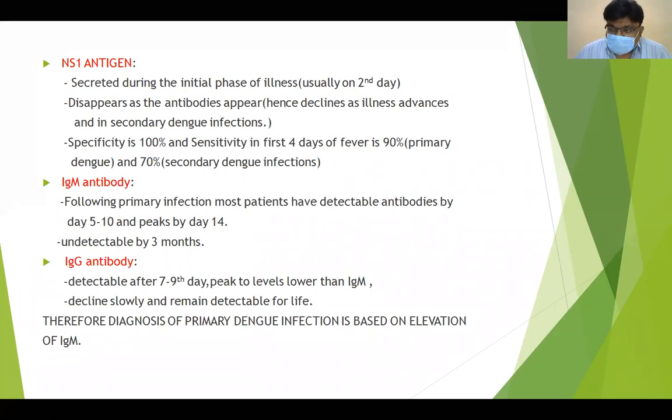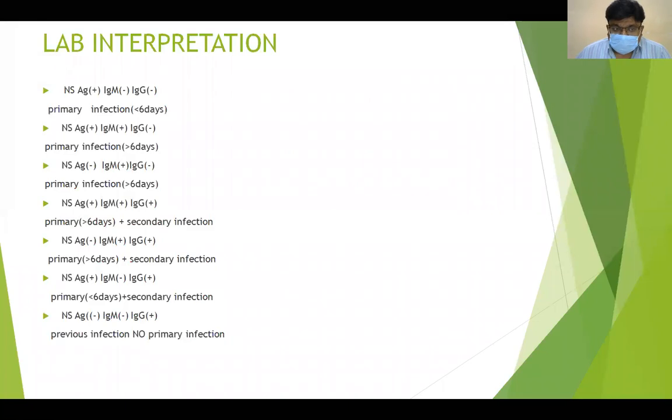IgG antibodies get detected around 7 to 9 days. Peak levels may be reached by 15 to 21 days and they may persist for life. Therefore, for diagnosis, let us take this: usually, as I told you, NS1 appears on the second day and may remain up to the fifth day. IgM may start from the fourth or fifth day and may remain up to 3 months. IgG will start from the 7th to 9th day and may remain for life.